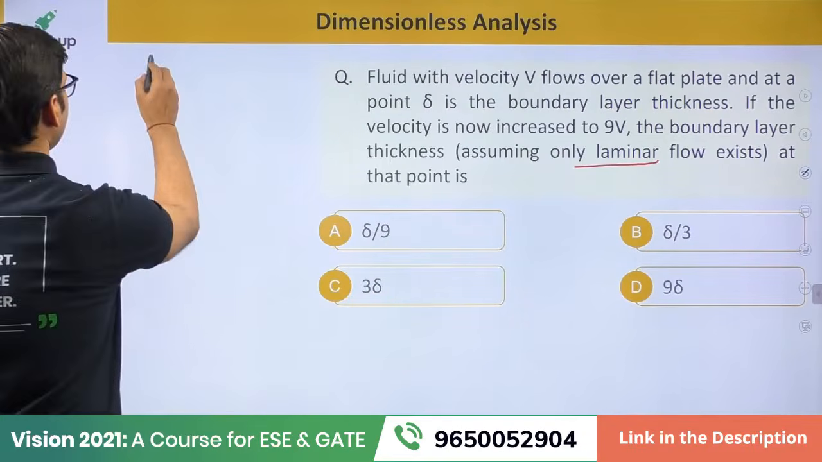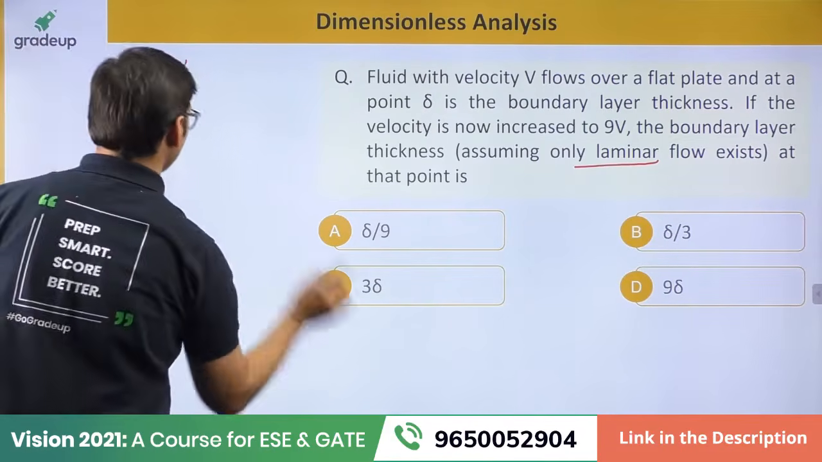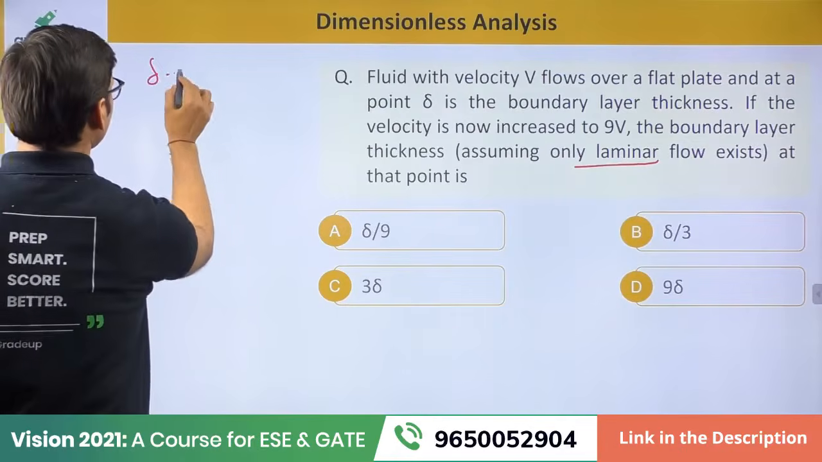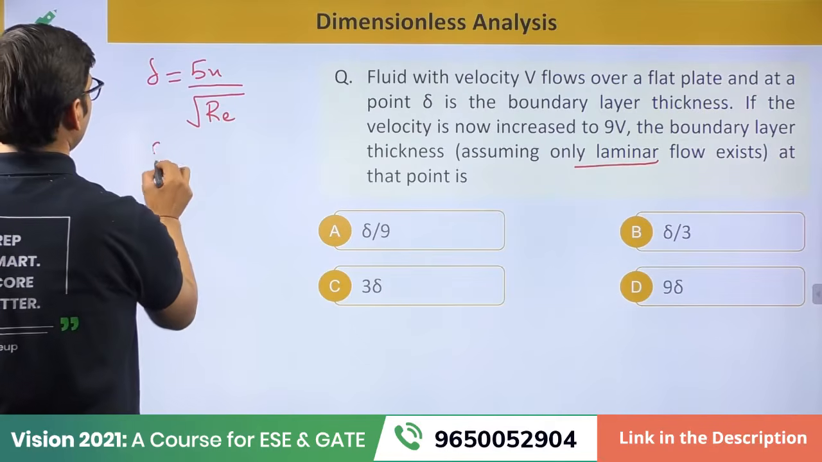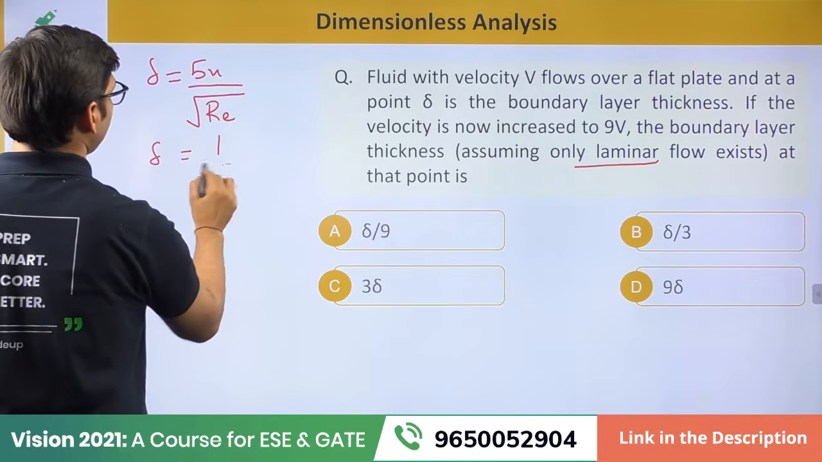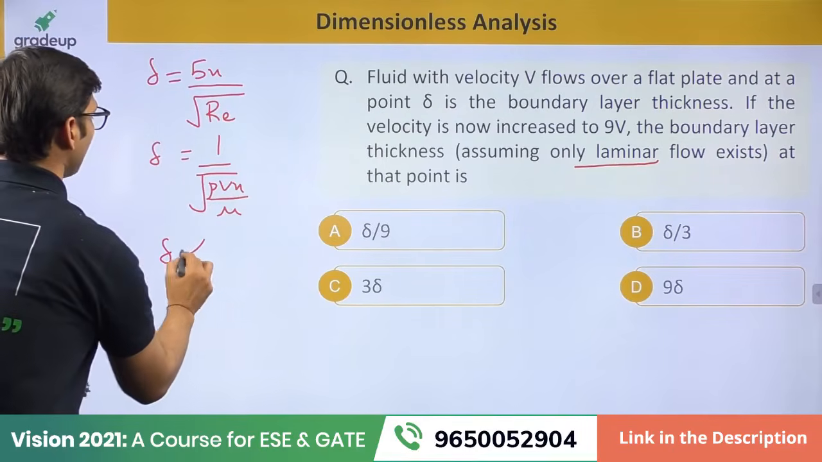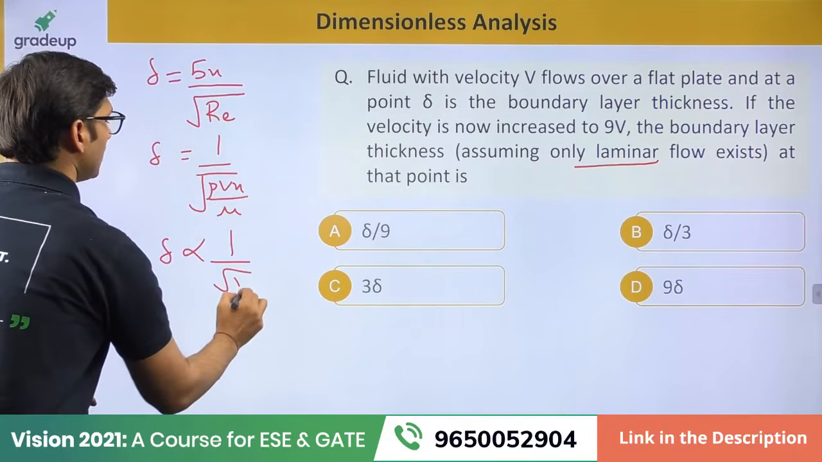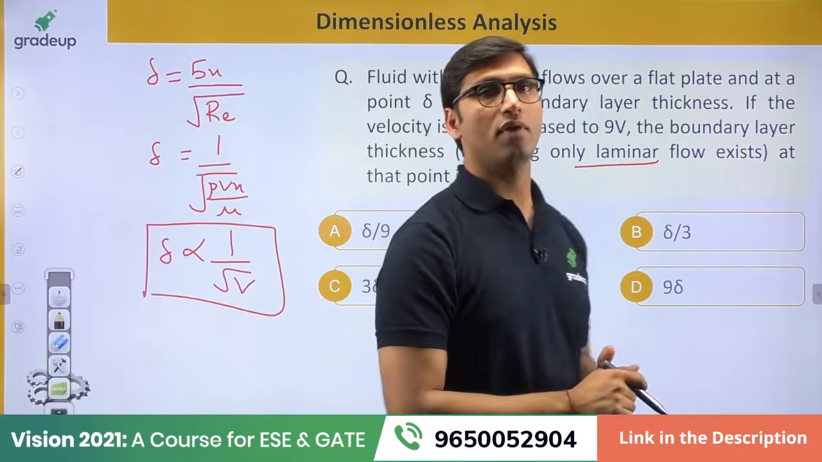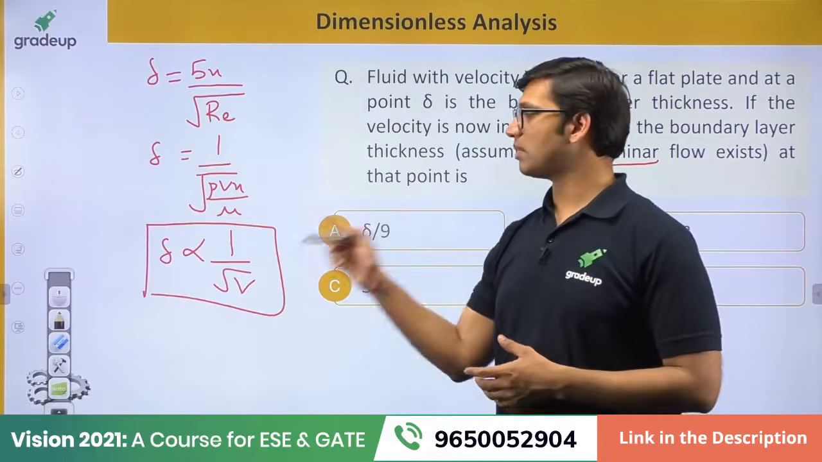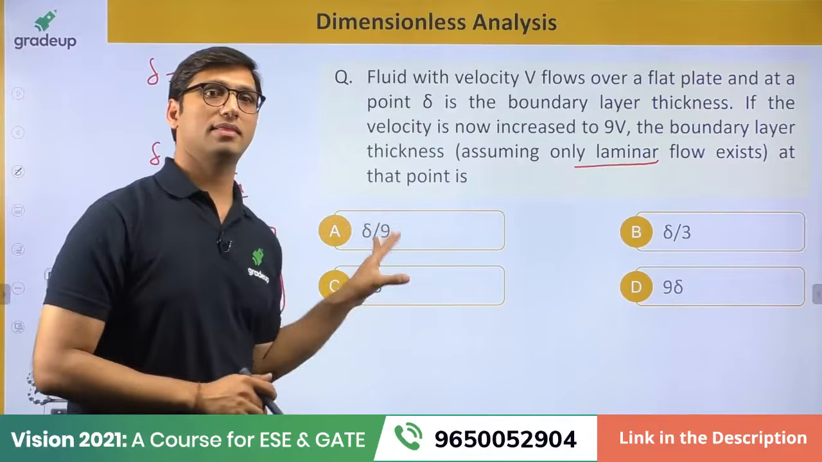Now the boundary layer thickness, it is a laminar flow, so that will be equal to 5 x over the square root of the Reynolds number. So we can say delta is proportional to 1 by the square root of rho v x over mu. You have to find a relation between boundary layer thickness and velocity. That will be this relation. Boundary layer thickness is inversely proportional to the square root of velocity. So you have to remember this relation.